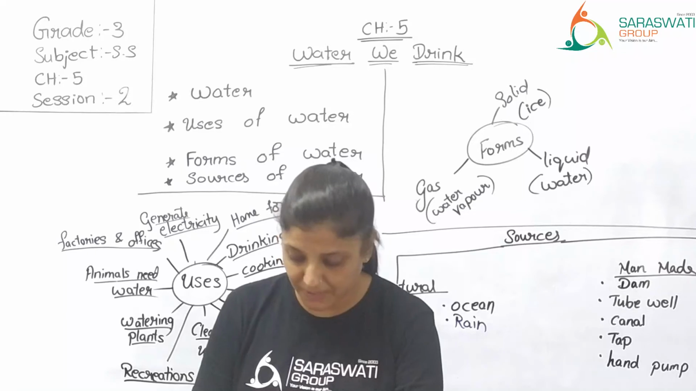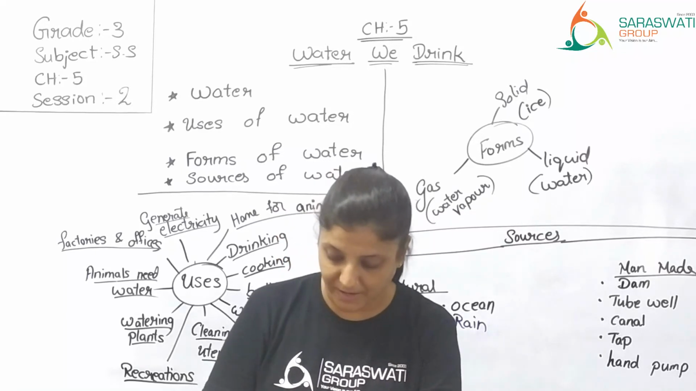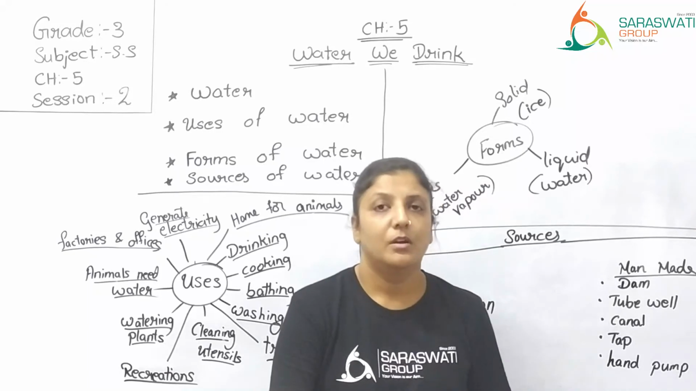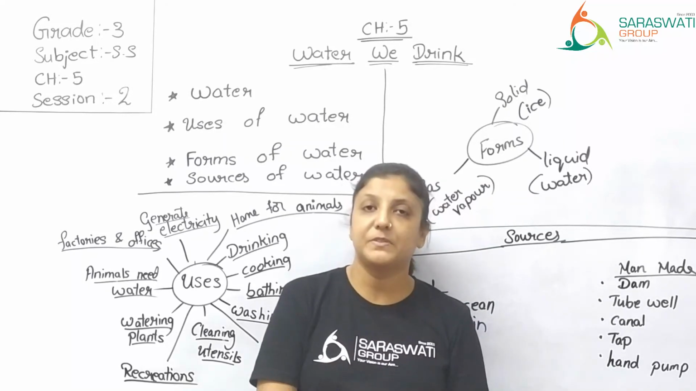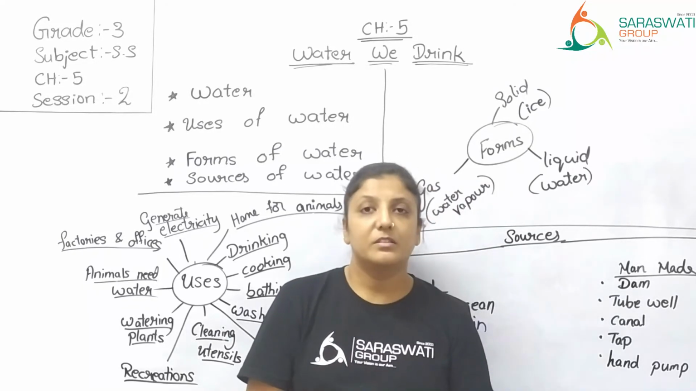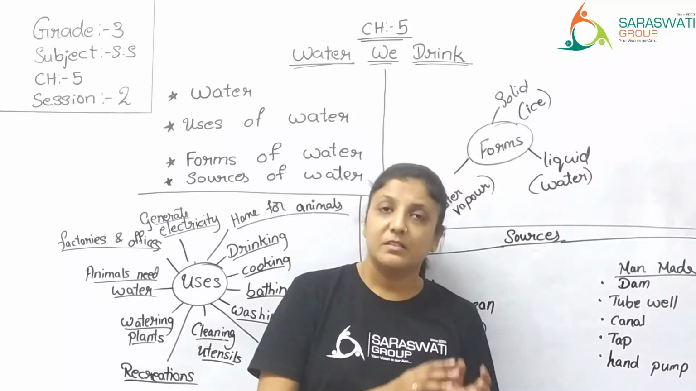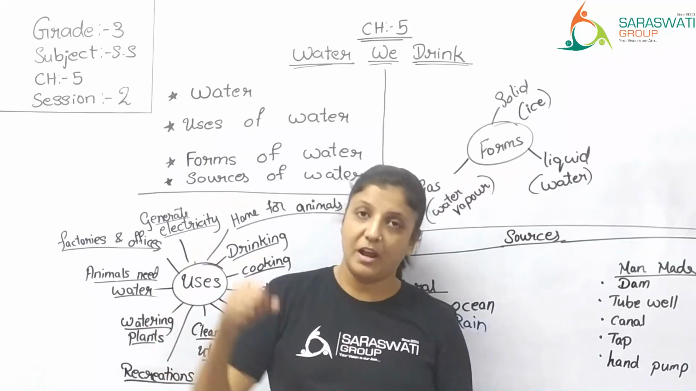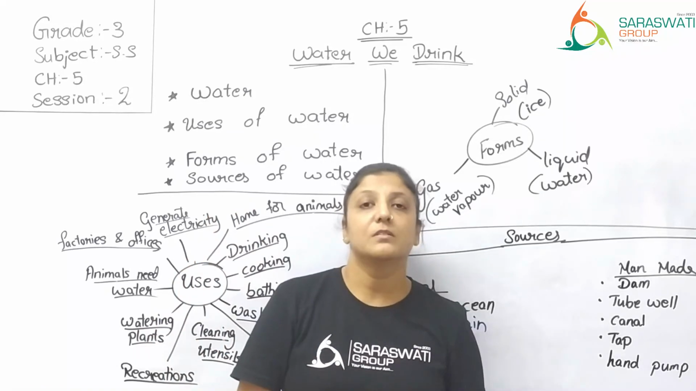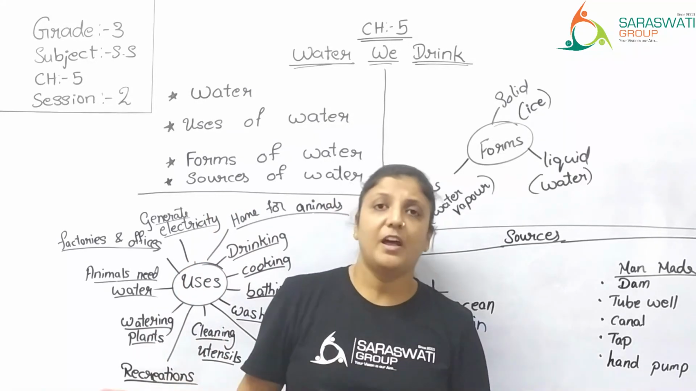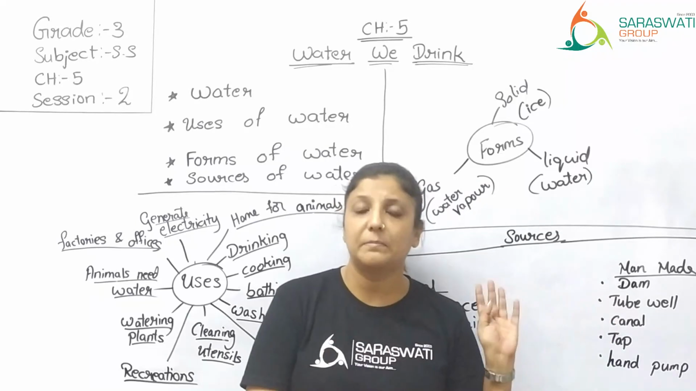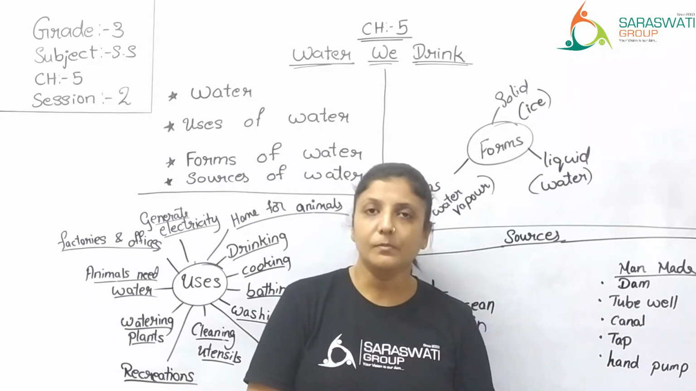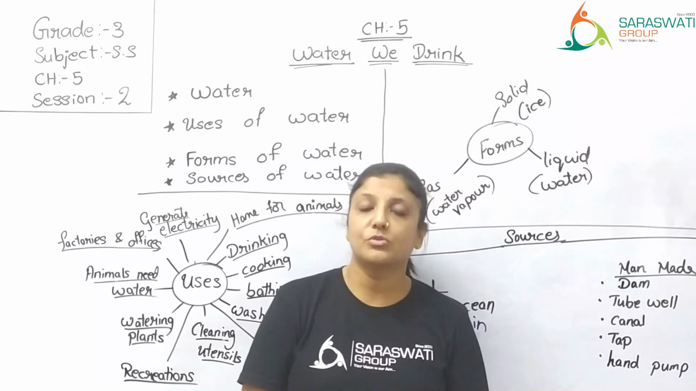In villages, people get water from well, hand pump, tanks and natural water bodies. In villages, nowadays too we have water pipes and taps. But there are few places where people still depend on hand pumps, tube wells, or if they have some lake or pond nearby, they go to that place and bring the water for their daily requirements. So these are all the sources of water.